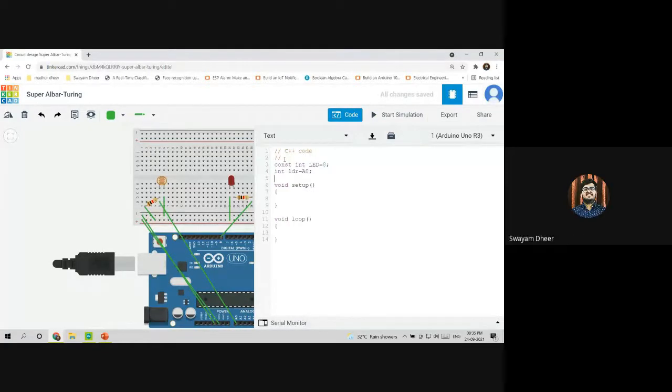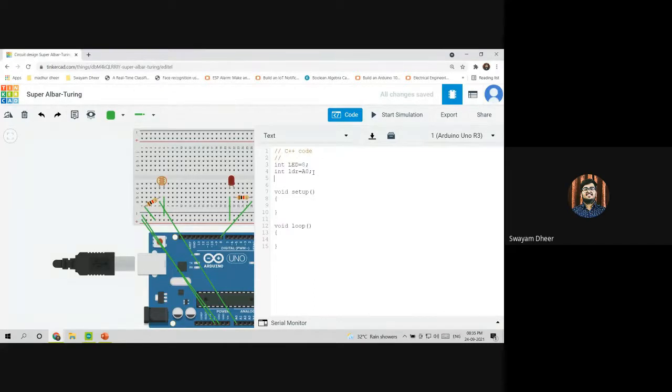Why aren't we declaring the LDR as a constant? Yeah, it's your choice. If you don't want to declare it as constant, it's also fine. It's not going to change the value during the execution of the program, right? So it's better if you mention it, but it will work fine even if you don't mention constant. Okay. So now again we are going to use the if-else condition.